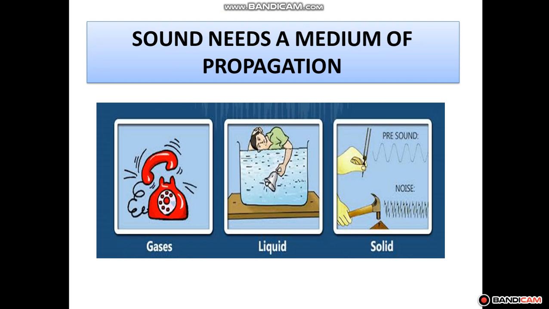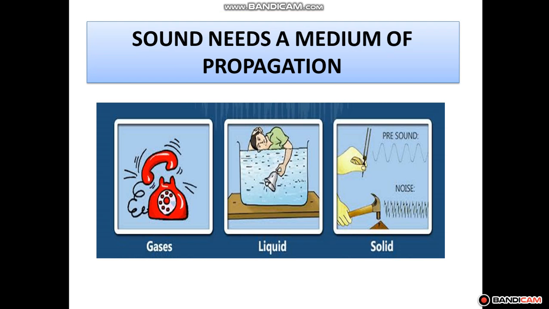everything in the universe is made up of molecules, right? The molecules vibrate, due to which the sound is produced. When the molecules vibrate, they start vibrating back and forth with the same frequency. These vibrating air molecules pass on their vibration to the next air molecules, and the process goes on, and ultimately all the molecules around the sound producing object start vibrating back and forth. When the vibrating air molecules fall on the eardrum, we feel this vibration as sound. All this happens only due to the vibration of the molecules, because vibration produces sound.